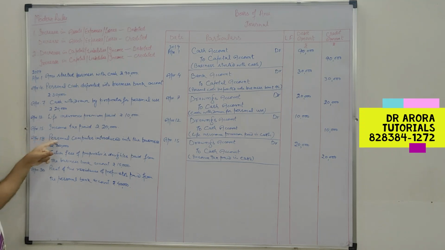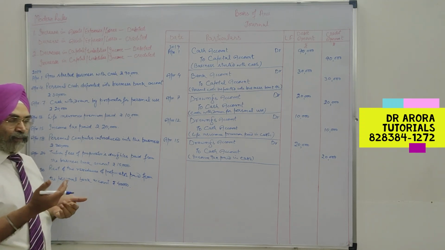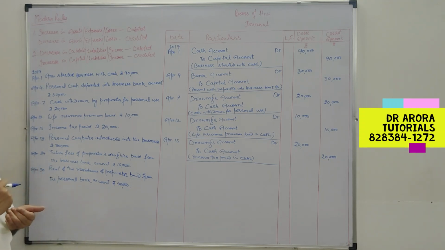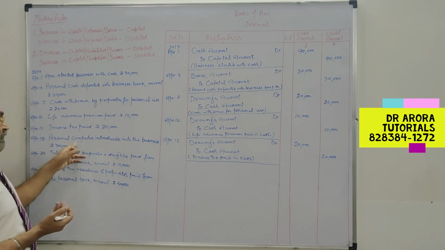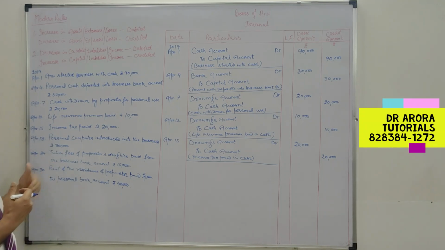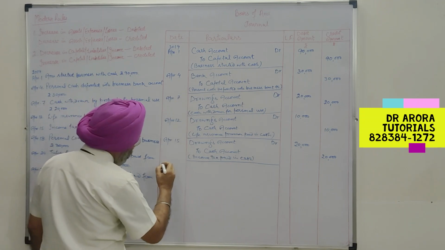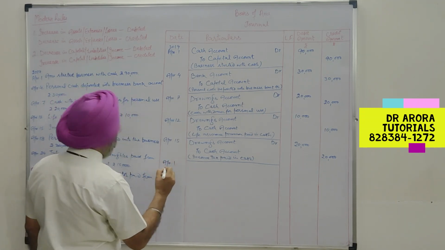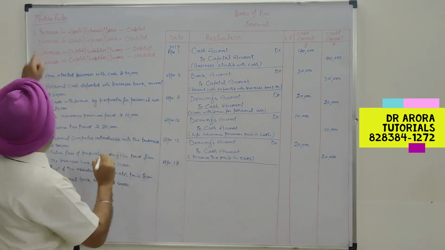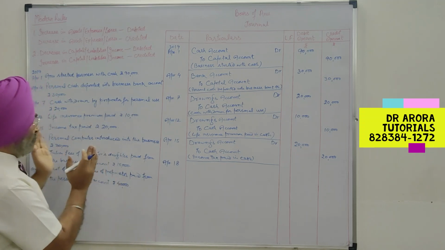Next, personal computer introduced into the business. Any personal item of the proprietor which comes into the business will form the capital. So he is introducing more capital in the form of a computer. So because computer is coming, there is an increase in asset. So increase in asset is to be debited. Hence, computer account debit.